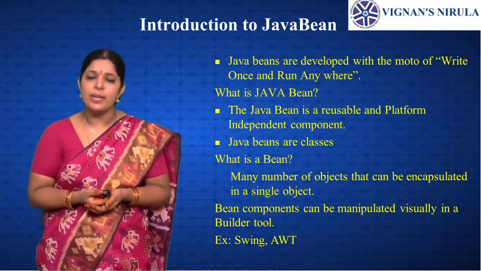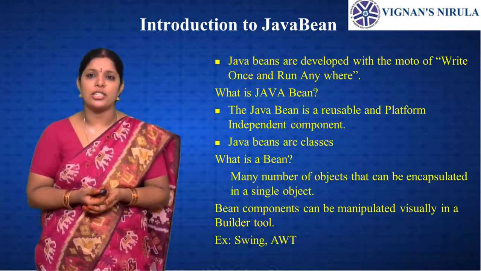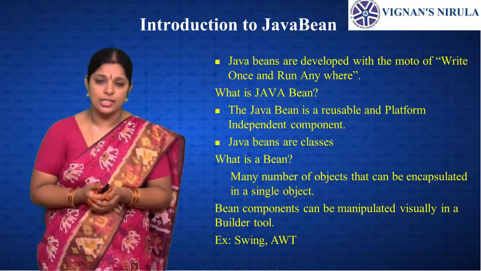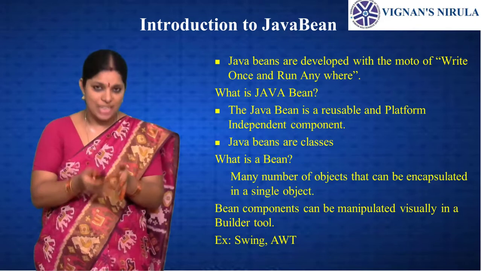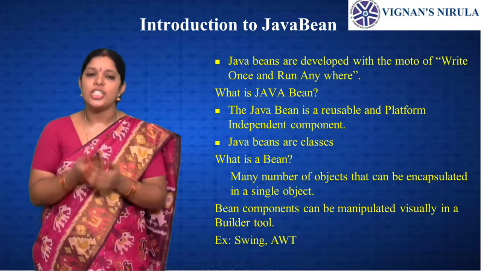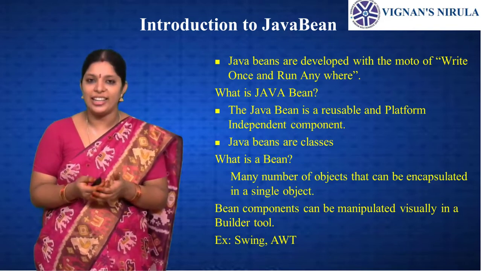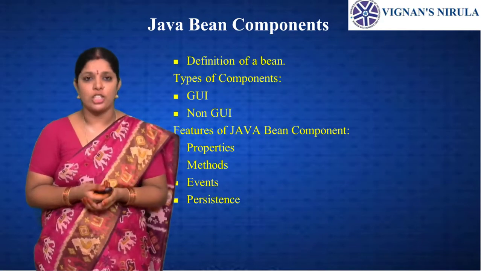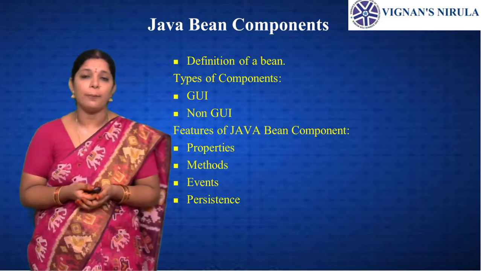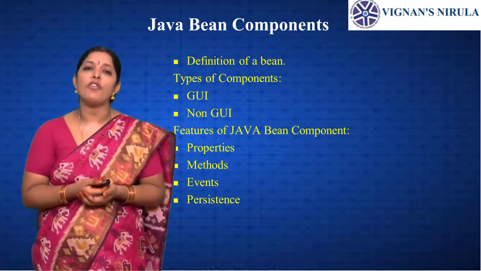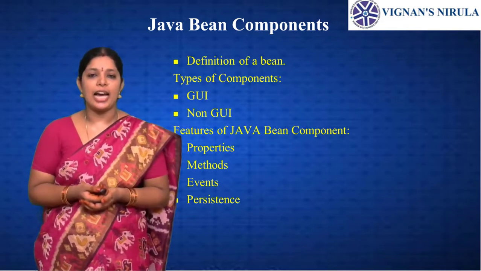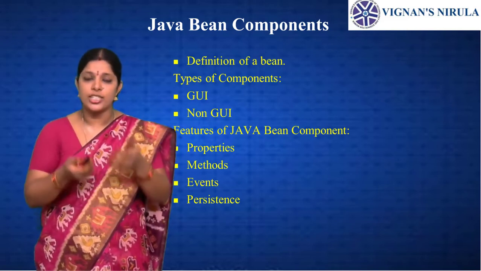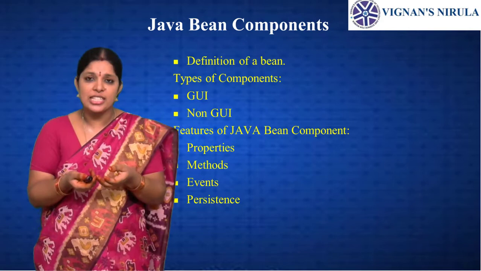When Java Beans are used in other applications, for example Swing programs and AWT classes, these are examples of Java Beans. GUI components are the ideal Java Beans. Let's come to the components of a Java Bean. The definition of a bean in a class is known as a component. So what is a bean? We can simply say it is a component.